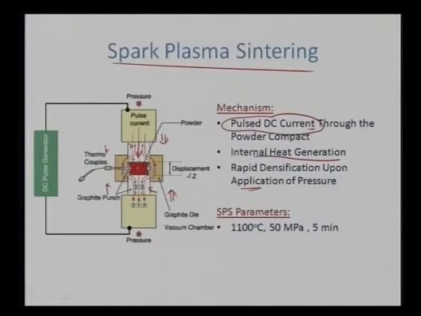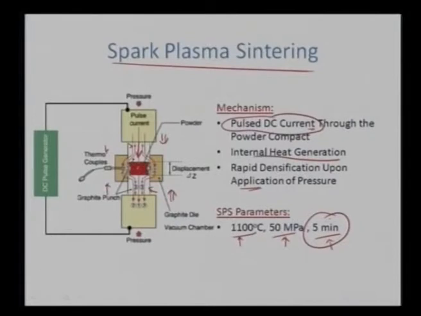In this particular case, we utilize temperatures of the order of 1100 degrees centigrade, pressures of up to 50 megapascals, for a duration of 5 minutes. So the compaction can occur very rapidly. We can have heating rates as high as 100 to 200 degrees centigrade per minute, and the sintering is completed within approximately 5 minutes. So that is the beauty of spark plasma sintering.